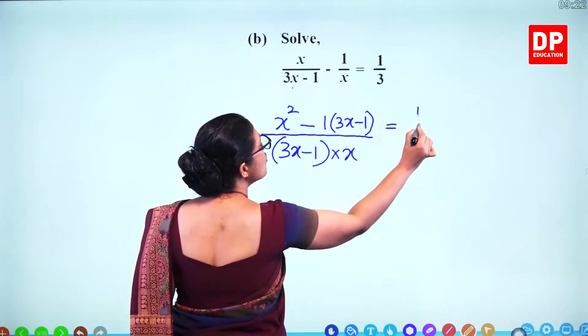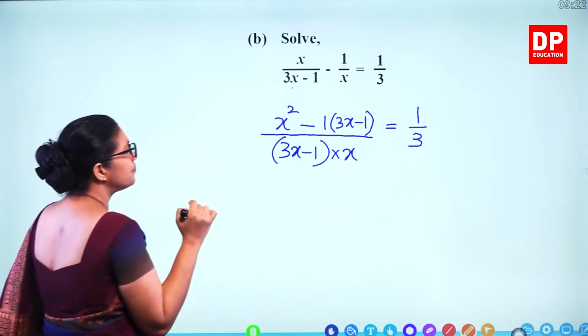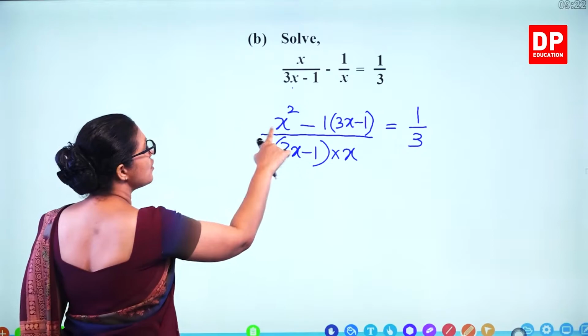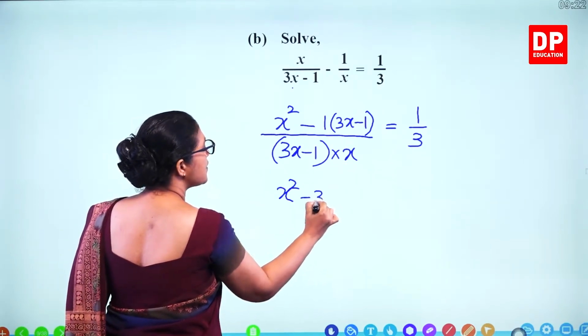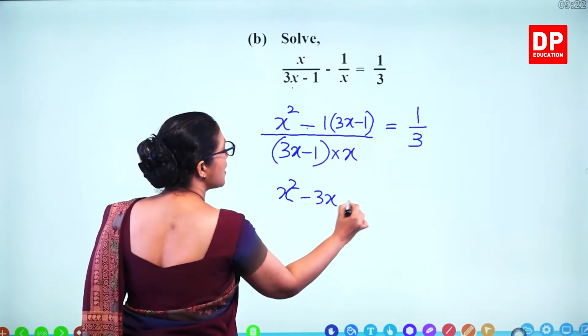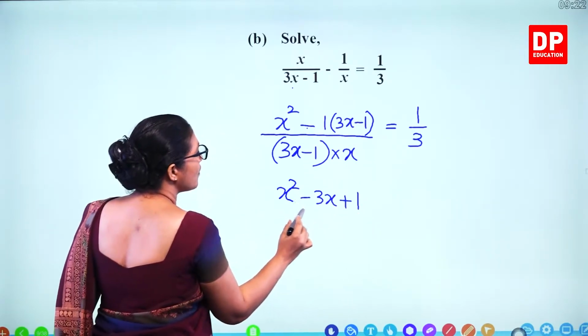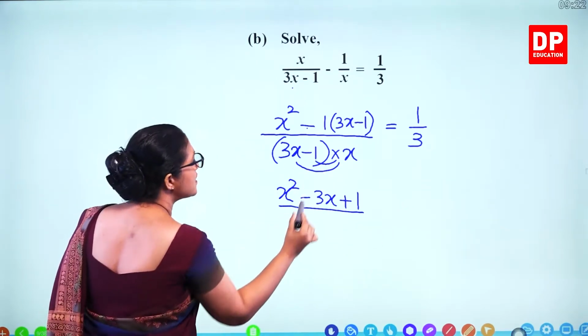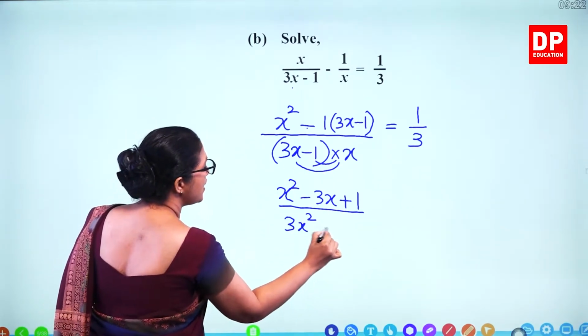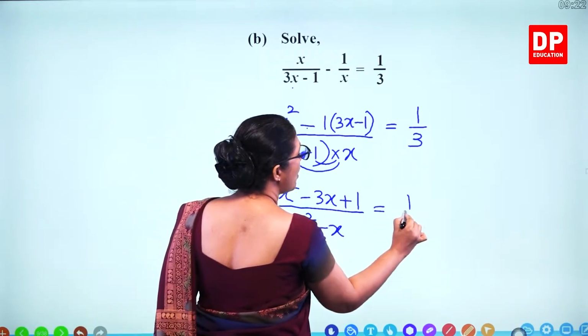So that's equal to 1 over 3. Now try to expand the numerator. x squared minus 3x minus, minus becomes plus 1. And so you have to expand brackets. 3x squared minus x. That's equal to 1 over 3.